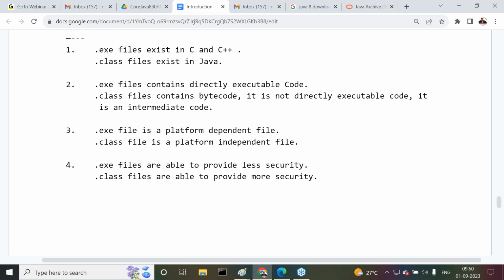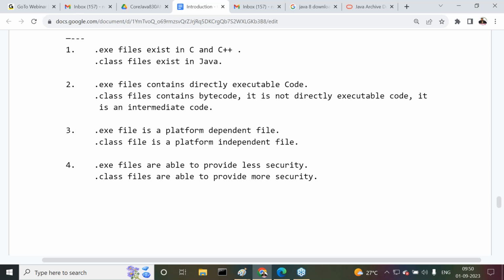Another point: the majority of virus related software is provided in the form of .exe files. Possibilities are available, but there is no possibility to provide virus related software in the form of .class files. In general, .class files will not have any virus related content. Why?